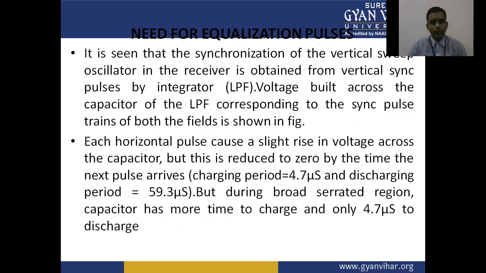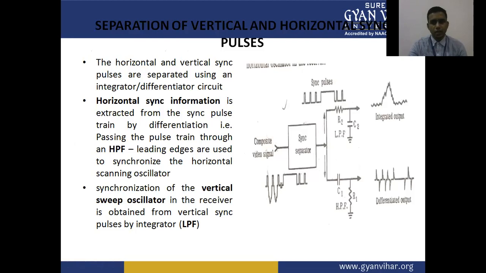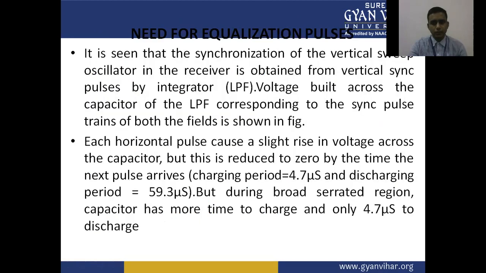In the differentiator we generally use a high pass filter. It is seen that the synchronization of the vertical sweep oscillator in the receiver is obtained from the vertical sync pulse by the integrator low pass filter. The voltage built across the capacitor of the low pass filter corresponding to the sync pulse trains of both fields is shown in the previous figure. Shown in the figure is the pulse train at the sync pulse, integrator and differentiator.